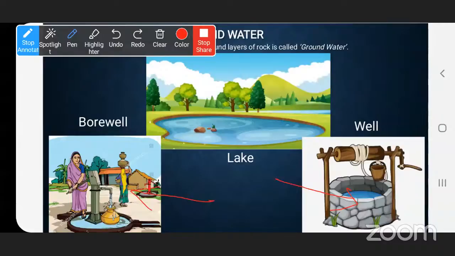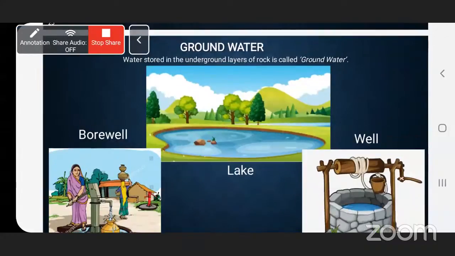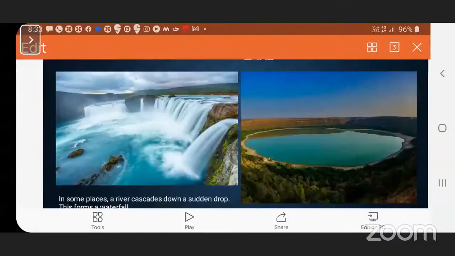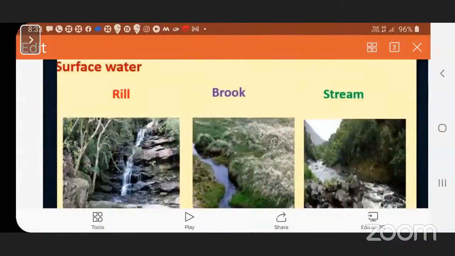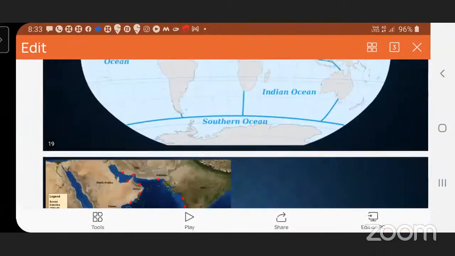So all these are groundwater, the water present under the ground. All this together forms the hydrosphere. See, hydrosphere.